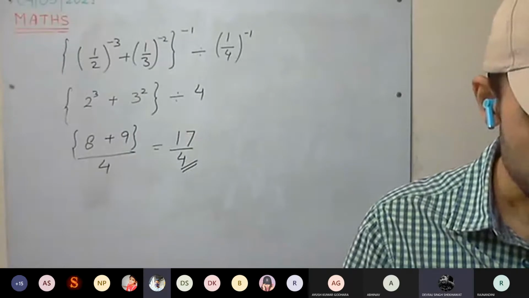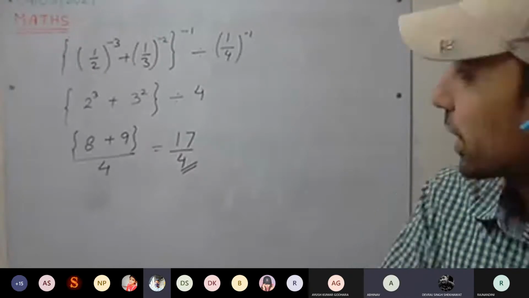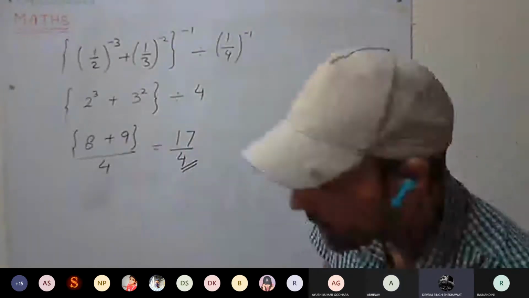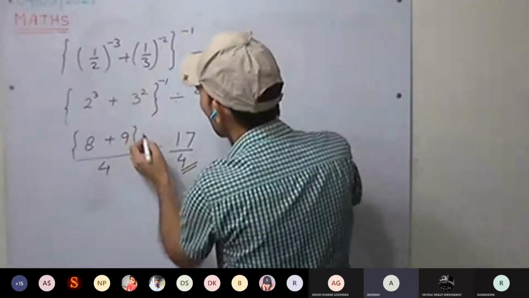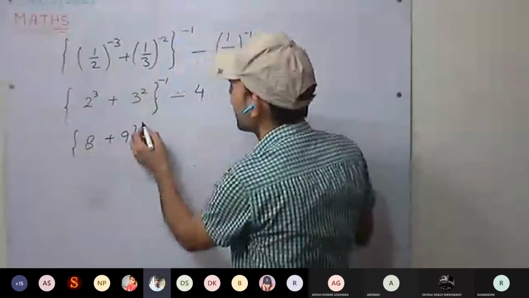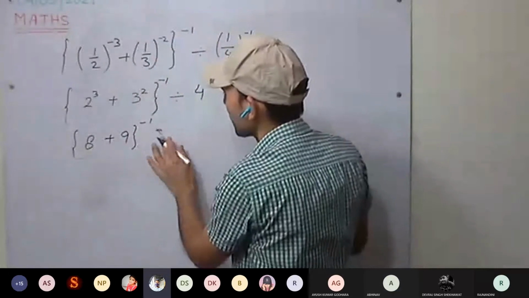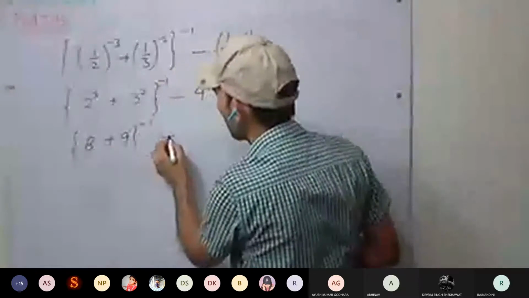Here we go, different answers. One minute, we made one mistake. Here it is minus 1, and this whole divided by 4.